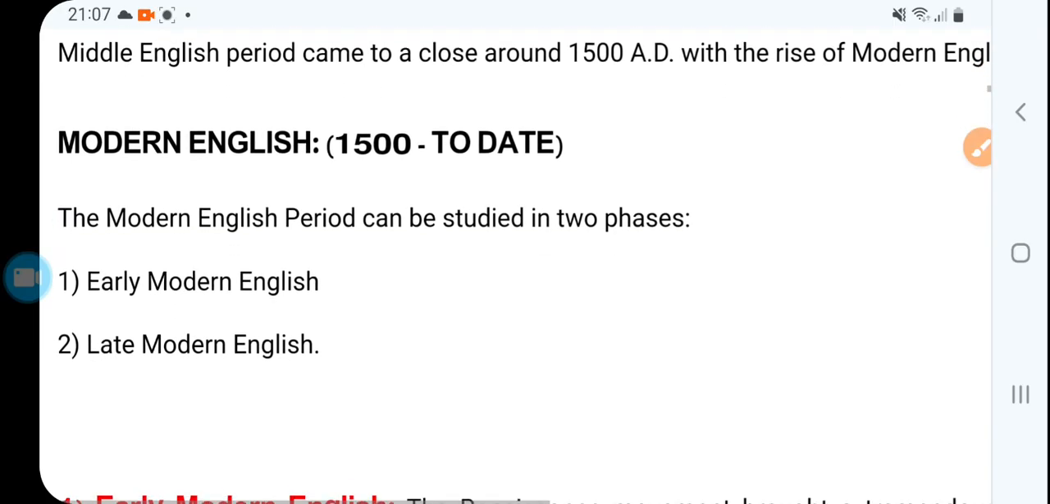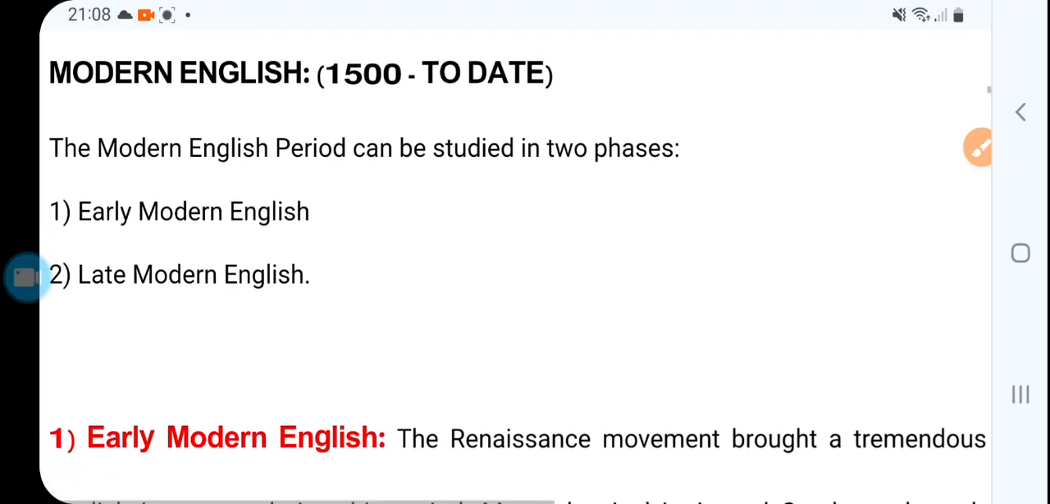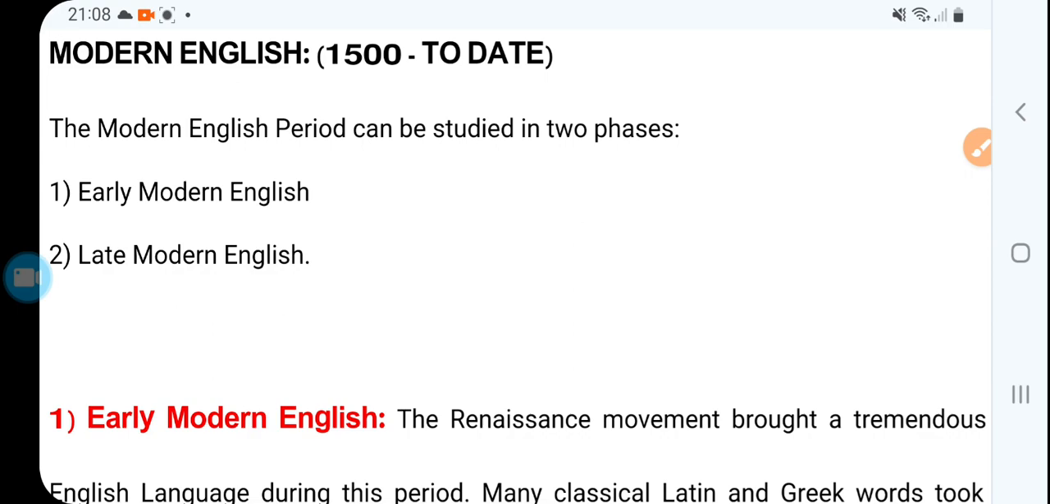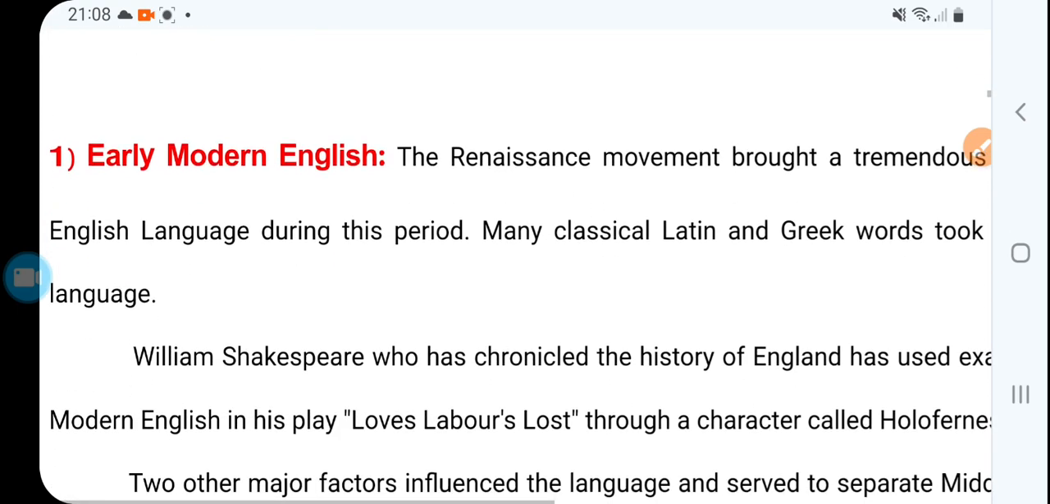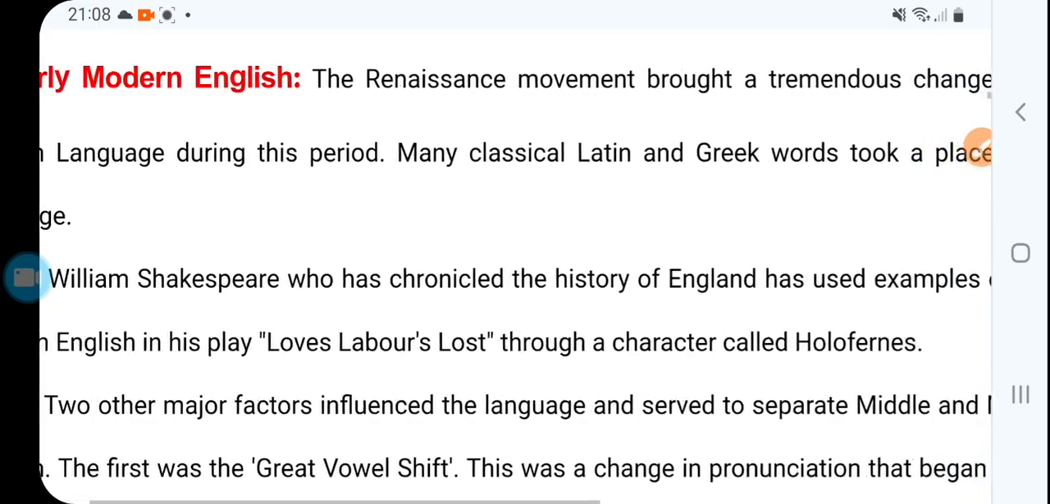Now modern English. Modern English is divided into two periods, early modern English and late modern English. It started from 1500 and continues to date. So that is early modern English. The Renaissance movement brought a tremendous change.